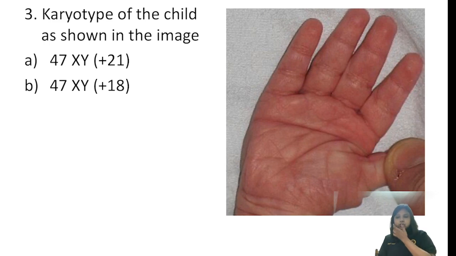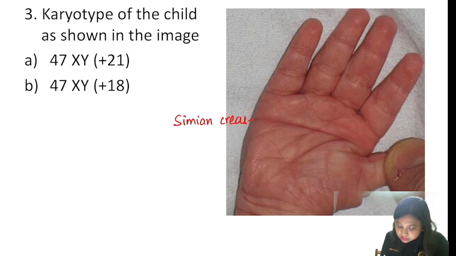Okay, now see this. An image was given of a hand, and I think you can appreciate that there is a single crease, single palmar crease. This is known as the simian crease. In this hand, and you already know this is a very common thing, this is nothing but trisomy 21, that is Down syndrome.